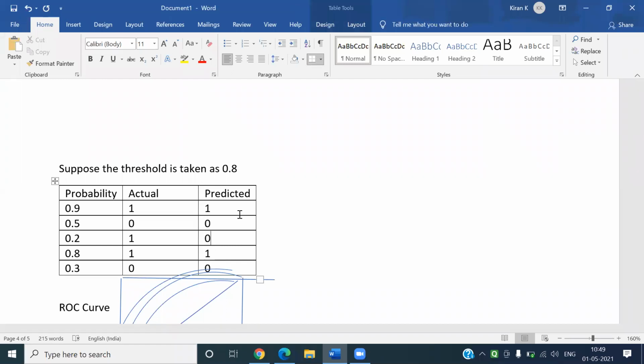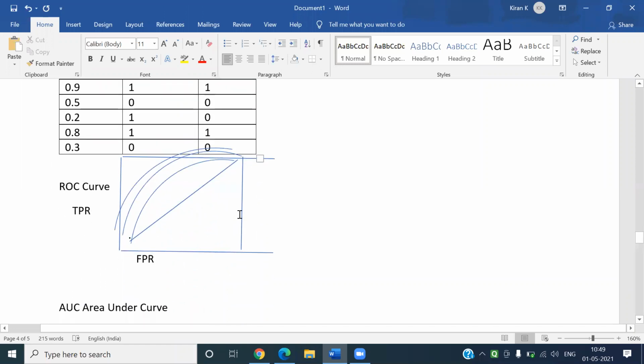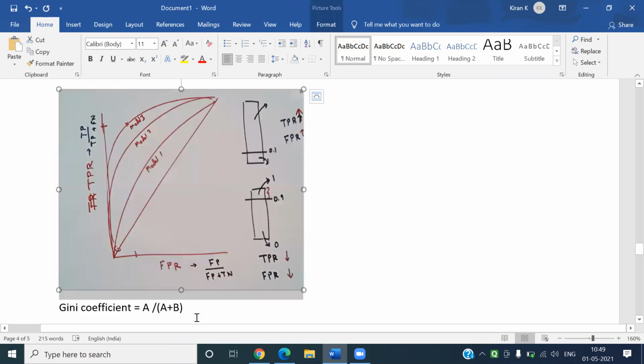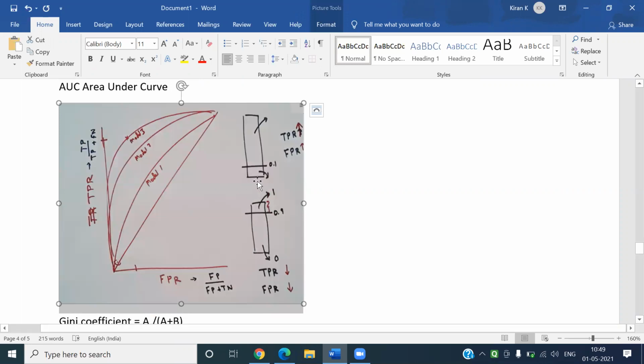That is why, for different thresholds, we have to plot a graph called the ROC curve. False positive rate and true positive rate are taken, FPR on the x-axis and TPR on the y-axis. If you draw a figure like this, for a very low threshold, you'll get a point here. For a high threshold, you'll get a point here.